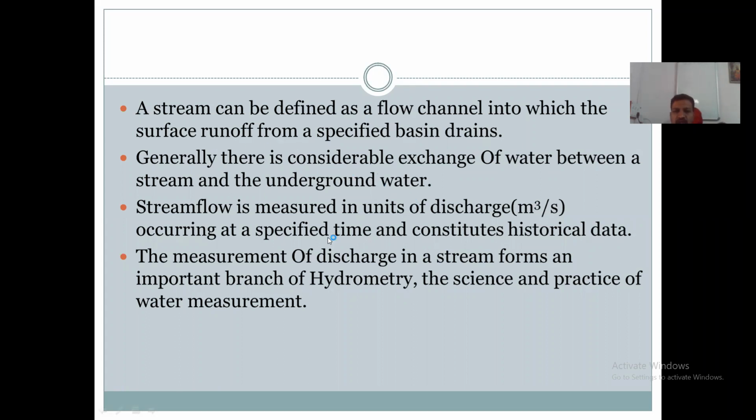Through that flow channel, I have to measure the runoff. To measure the stream flow, how much the discharge is there, that you have to observe. Discharge flowing through that flow channel is measured in meter cube per second. This is the unit of stream flow measurement.